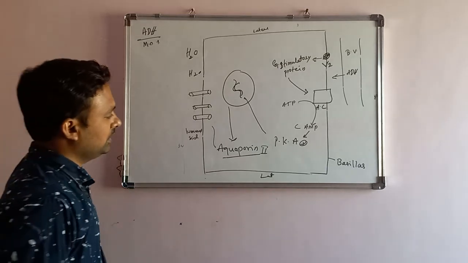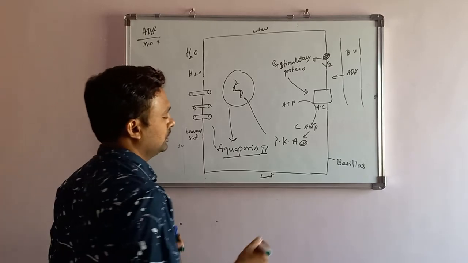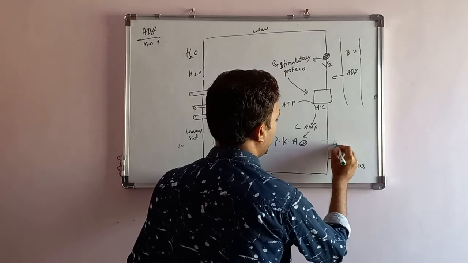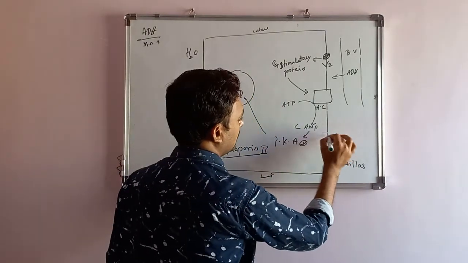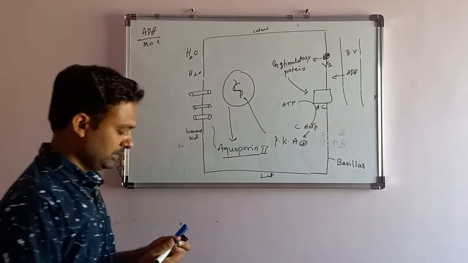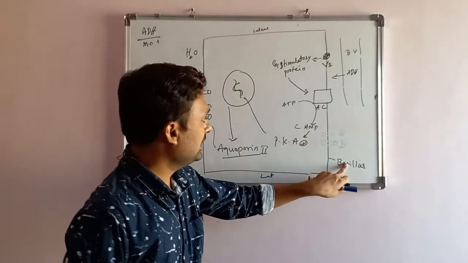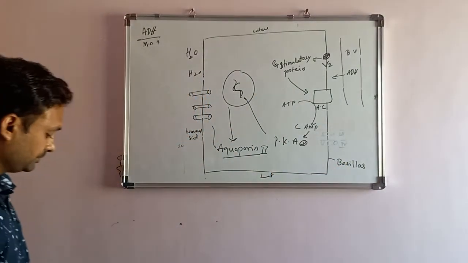And what are the other aquaporins? There are aquaporin 3 and 4 also. They are normally present, they are not secreted like this. Aquaporin 3 and aquaporin 4 are normally present on the basilar membrane as well as on the lateral membranes.